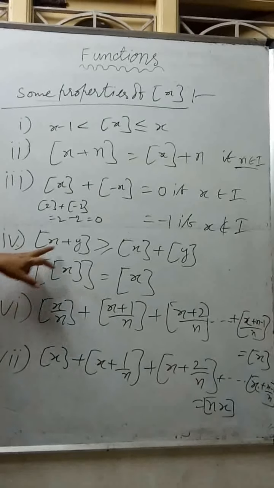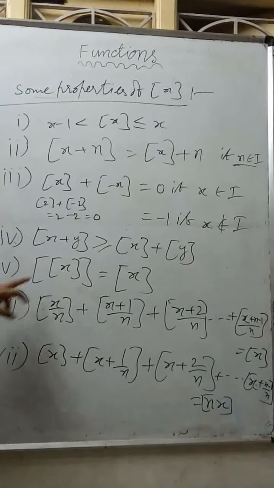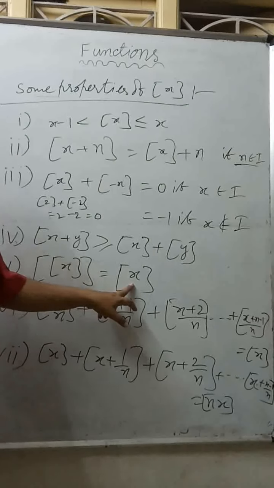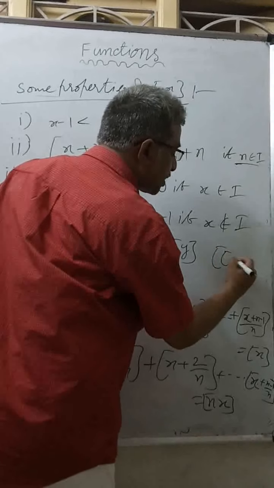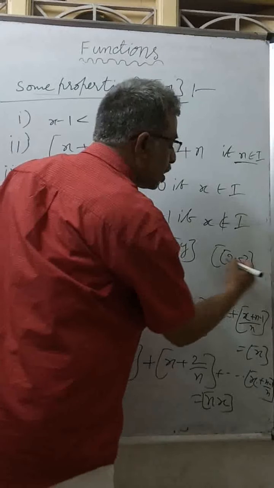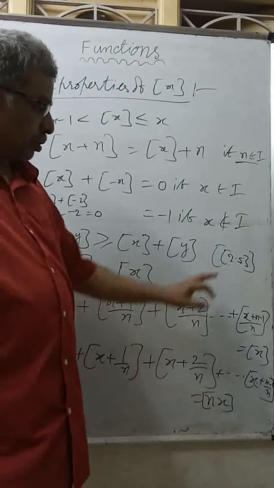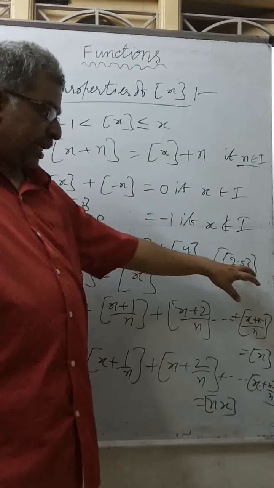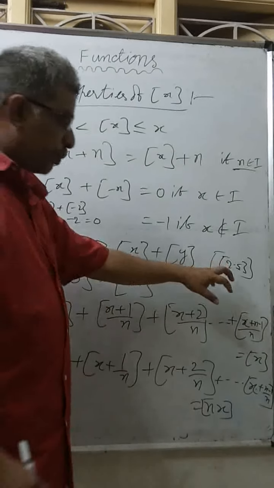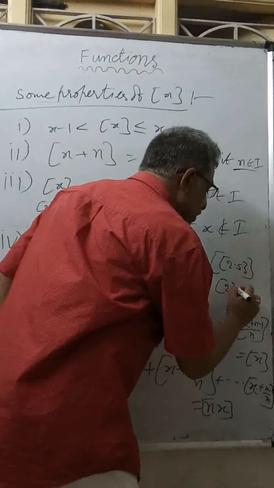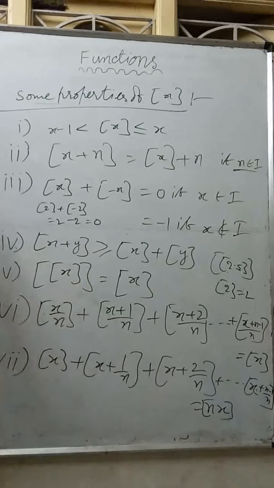Next, step of x plus y is greater than or equal to step x plus step y. Step of step x is always step x. If I want to find step of step of 2.5, first step of 2.5 is the integer less than or equal to x, which is 2. Then step of 2 is again 2 only. So step of step x is always step x.